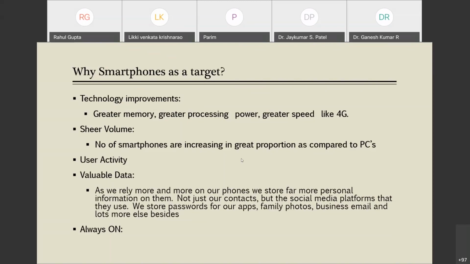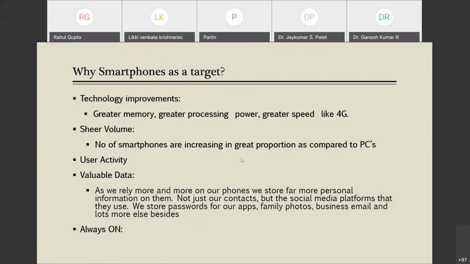Second, sheer volume: the number of smartphones has increased greatly in proportion to PCs. In a common house, they might not have a PC, but they might have 4 to 5 mobile phones.